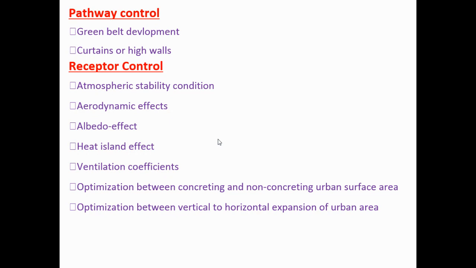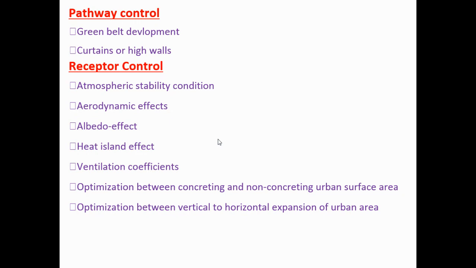That means air flows here and there. So if the atmosphere is unstable, air pollutants can disperse easily. If the atmosphere is stable, then air pollution is stuck in a particular area and cannot move easily. That's why the quality of air is degraded when the atmosphere is stable. So for better dispersion of air pollutants, the atmosphere must be unstable, or movement of air must take place. This is called atmospheric stability condition. It also affects the movement of the air pollutant to the receptor.